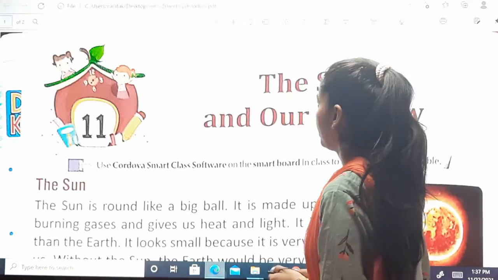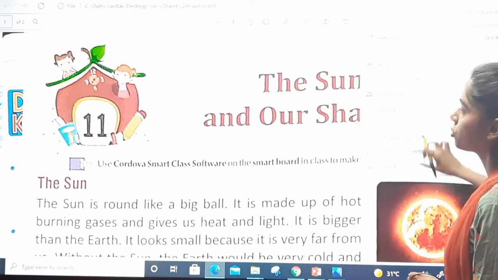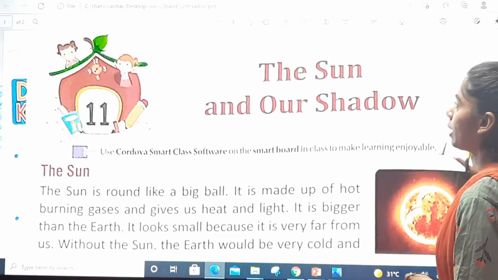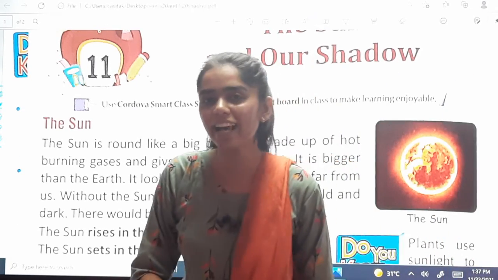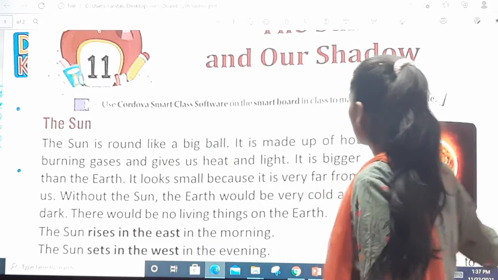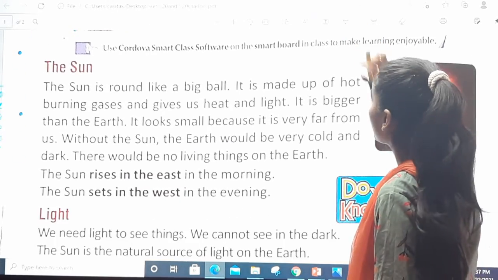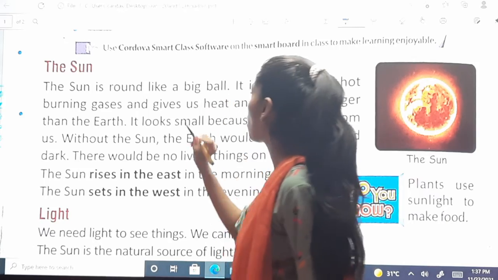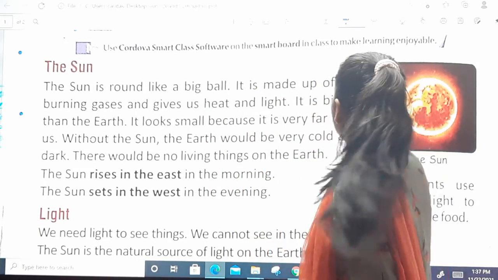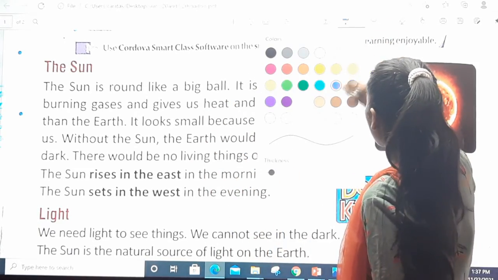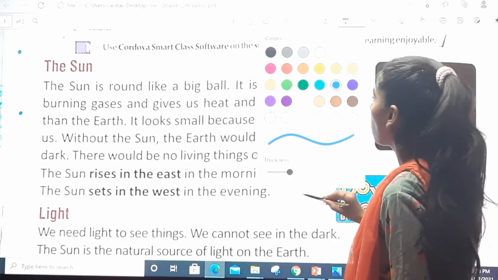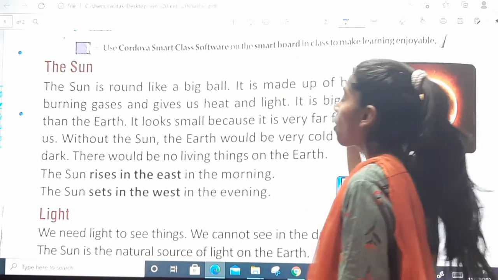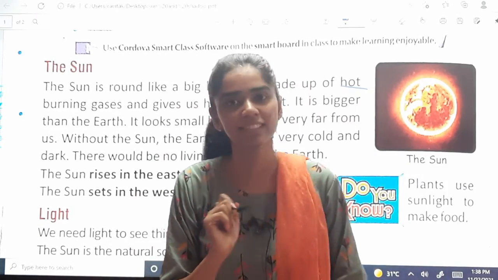Okay, let's see. So this is your chapter number 11, the sun and our shadow. What did we study in the last class? The sun is round like a big ball, and it is made up of hot burning gases.